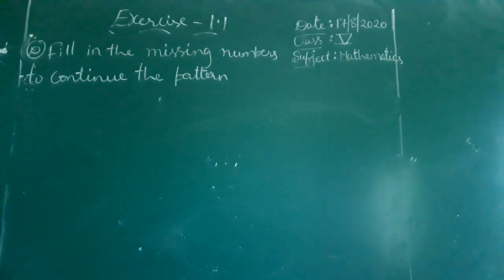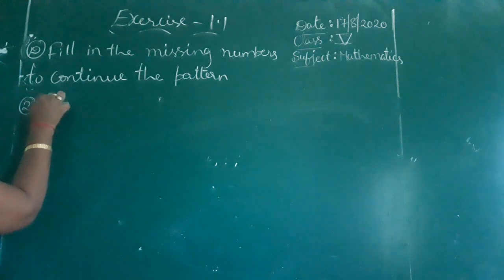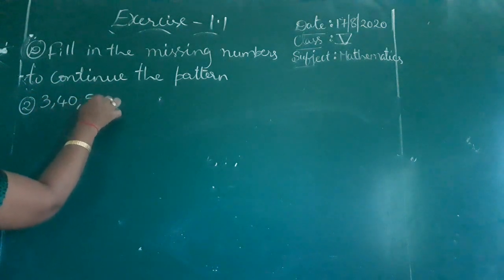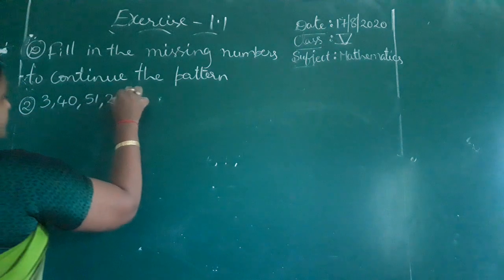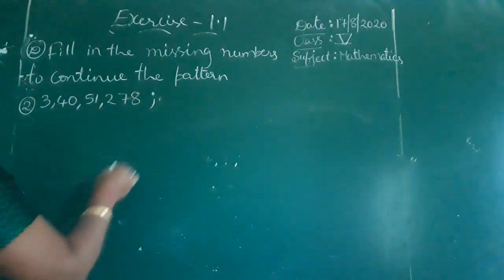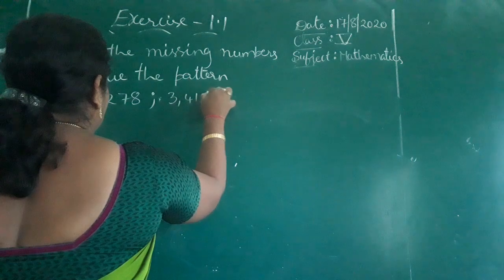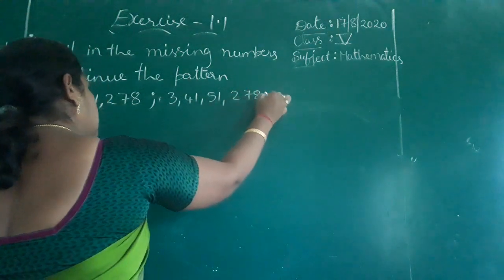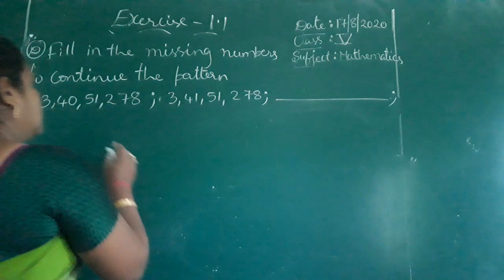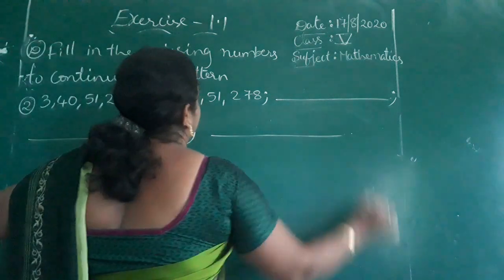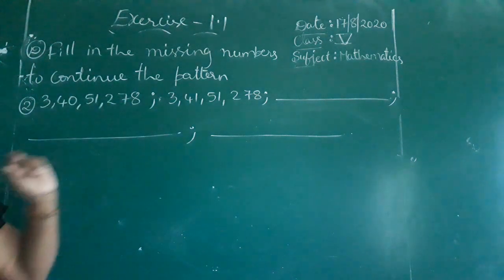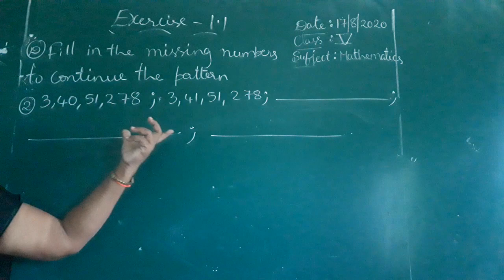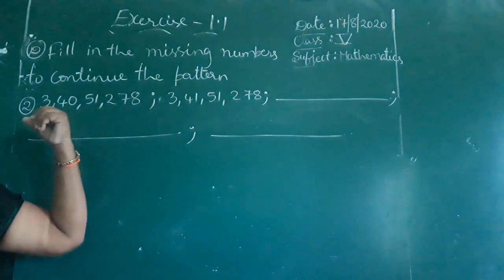Next one, 3 crore 40 lakh 51,000. 3 crore 40 lakh 51,278. Next, 3 crore 41 lakh 51,278. See the numbers, once you go through that. If you observe these two numbers, where the change takes place, in what place value the change takes place.